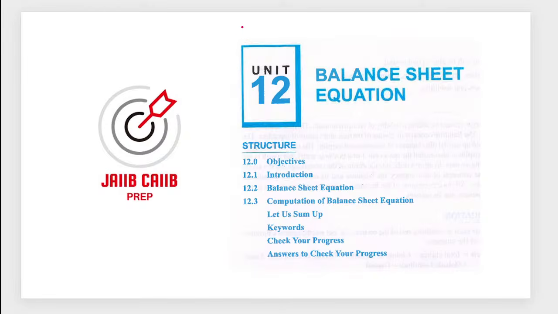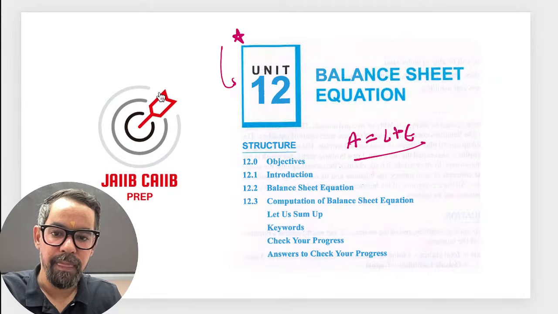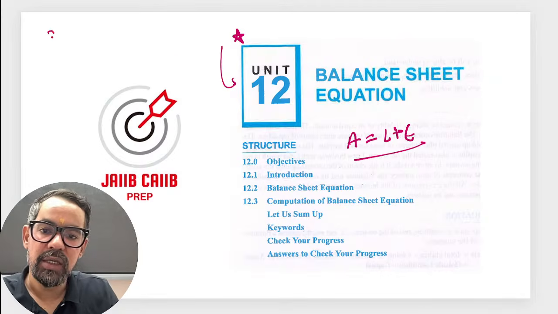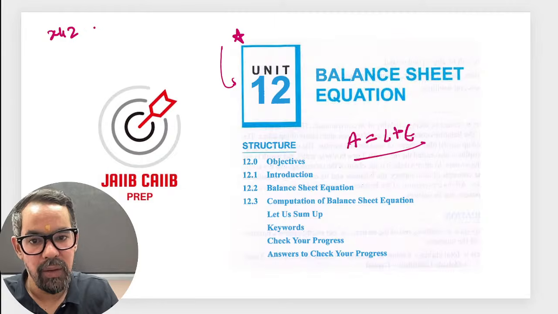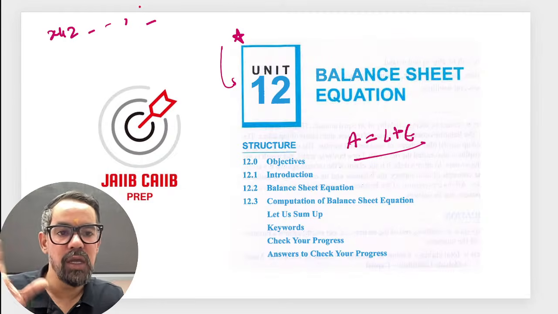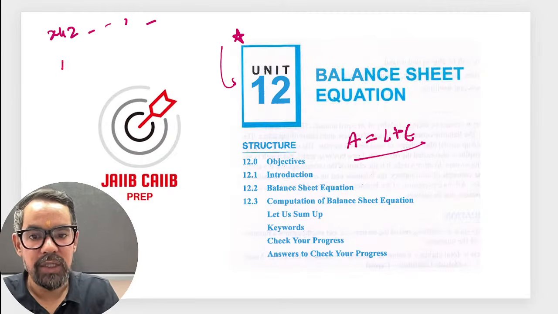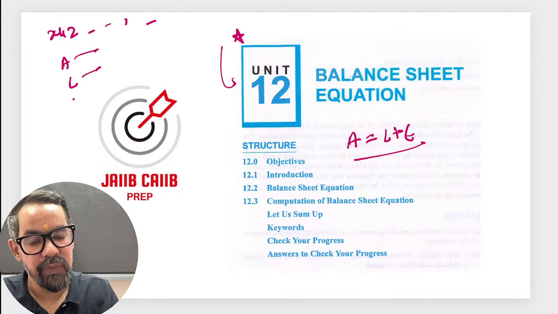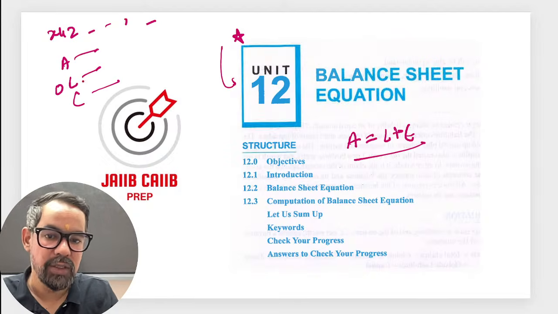Okay. Balance sheet equation, Module B. So when it comes to the balance sheet equation, how you'll see the question based on this: we all know the equation, assets equal liabilities plus owner's equity. What we have experienced is that they'll give you a balance sheet, let's say for an XYZ company as on 31st March 2026. Let's say their assets are this, outside liabilities are this, and capital is this.